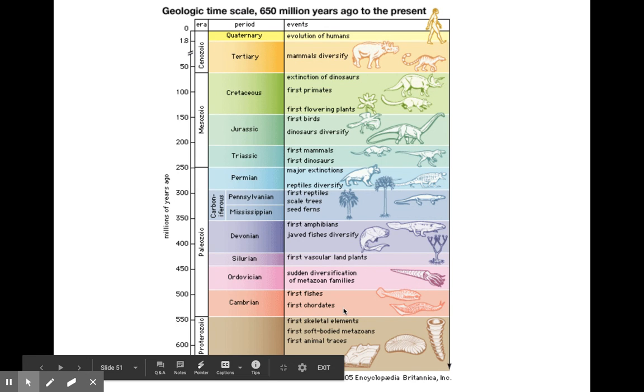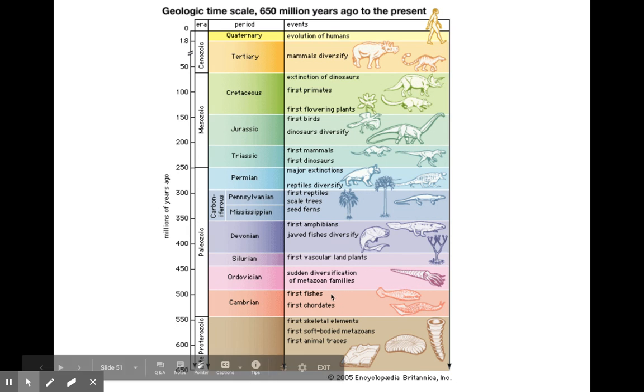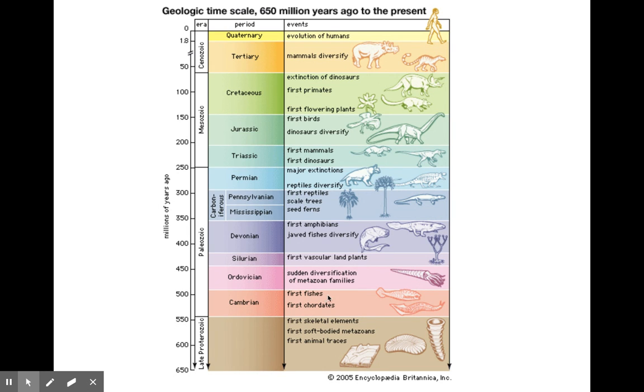A chordate is something that has a backbone, or at least when it's in larva form. Sometimes they don't grow with a backbone, but a chordate is like your first vertebrate. So then you have your first fish, and then you have a big diversification.